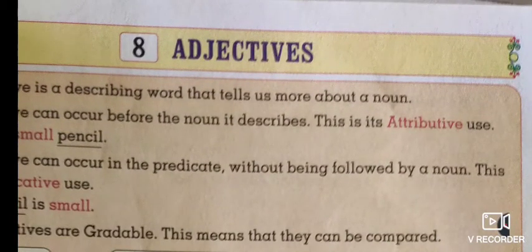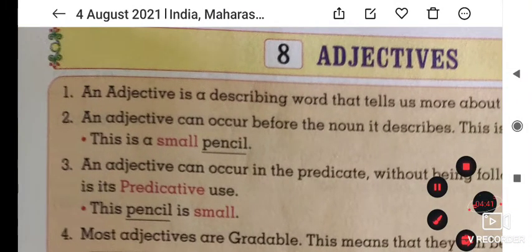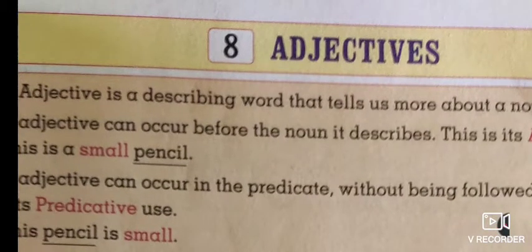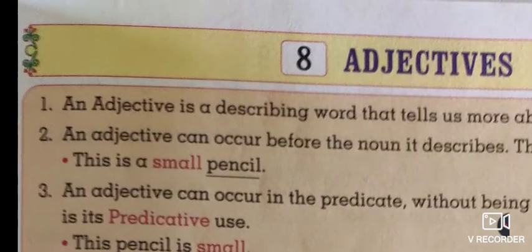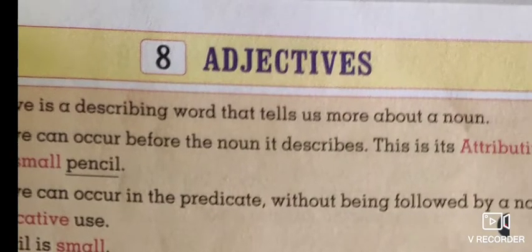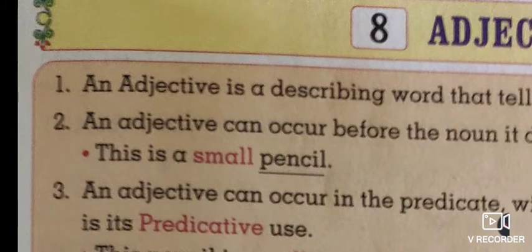So let us learn about the adjective. An adjective is a describing word that tells more about the noun. An adjective can occur before the noun it describes. This is its attributive use. This is a small pencil. So here in this sentence, small is an adjective of the noun pencil.